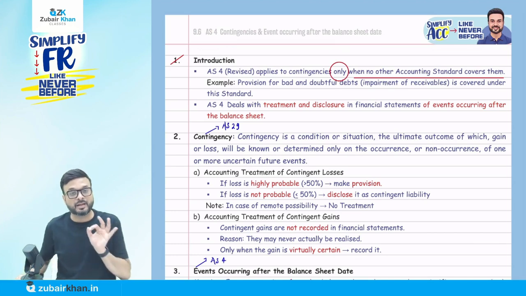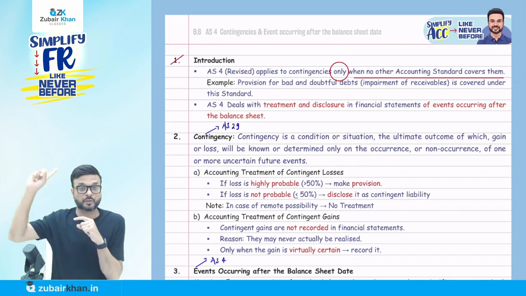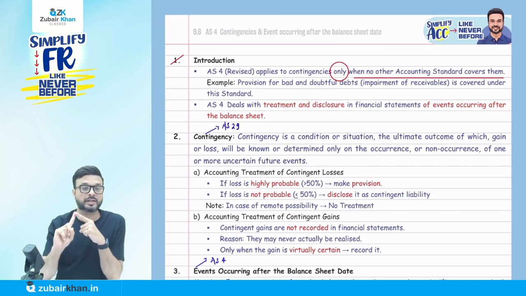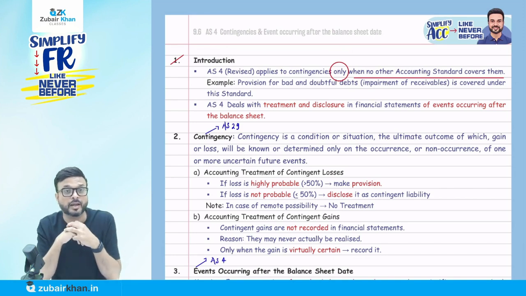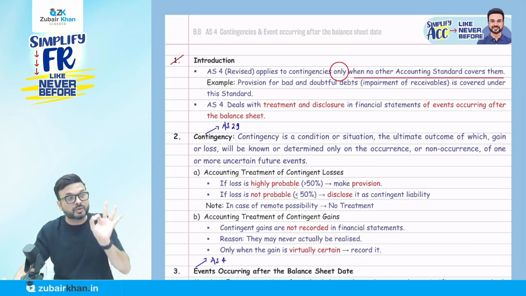The provision for bad and doubtful debt. When we hear the word provision for bad and doubtful debt, you say, oh sir, it's a provision. It should be dealt with by Accounting Standard 29 because the name of AS 29 is Provisions, Contingent Liabilities and Contingent Assets. But let me tell you that the provision for doubtful debt is not covered by AS 29. You will say, sir, why? Why does AS 29 not deal with provision for doubtful debt? The reason is that we call it provision for doubtful debt, but this is not a provision as per the definition of provision, which is covered by AS 29.